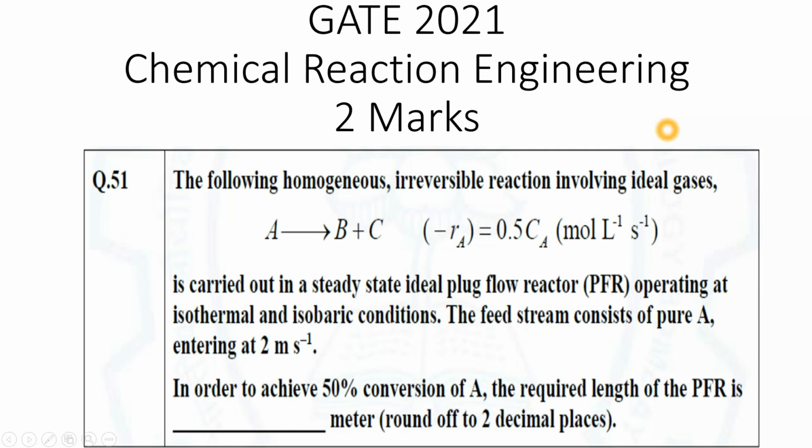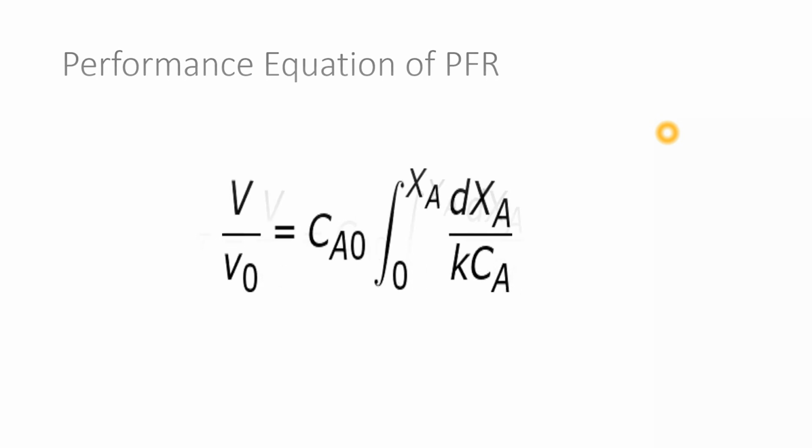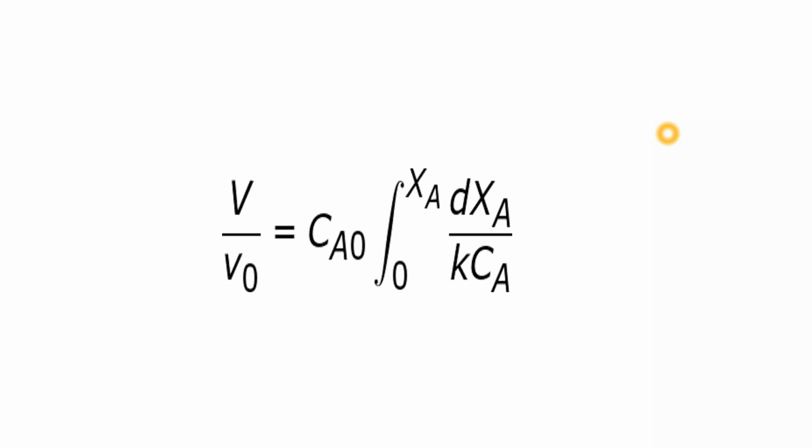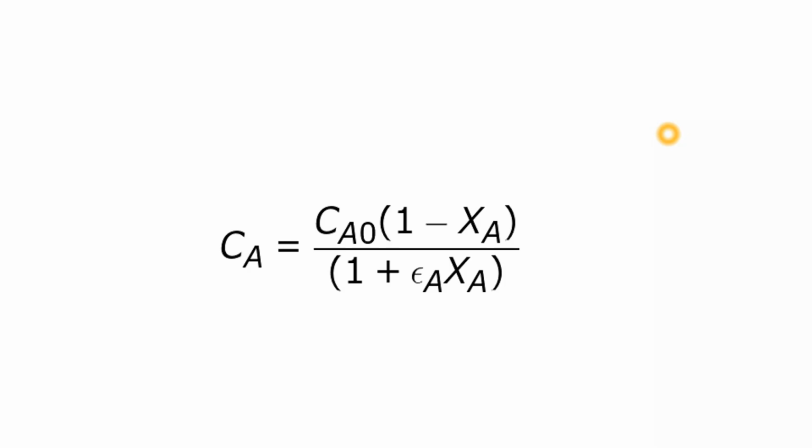So let's start with the solution. Please remember this. The performance equation of PFR is given as tau is equal to V upon V naught, equal to Ca naught integral from 0 to Xa of dXa upon minus Ra. V is the volume of the reactor, V naught is the volumetric flow rate of the feed, Ca naught is the initial concentration, and Xa is the conversion. Now we can write it as V by V naught is equal to Ca naught integral 0 to Xa dXa upon K Ca. Instead of minus Ra, I can write K Ca.